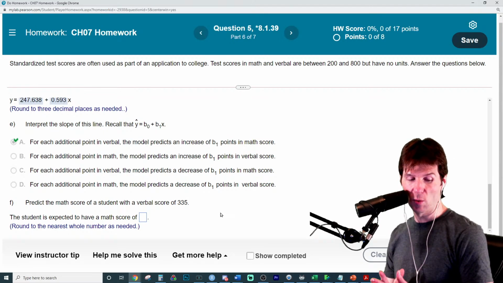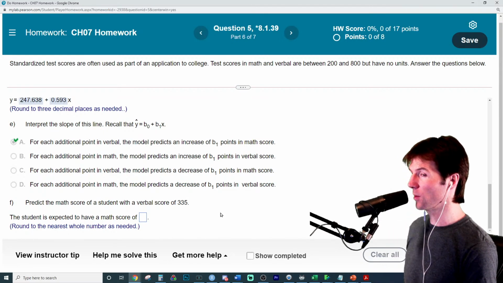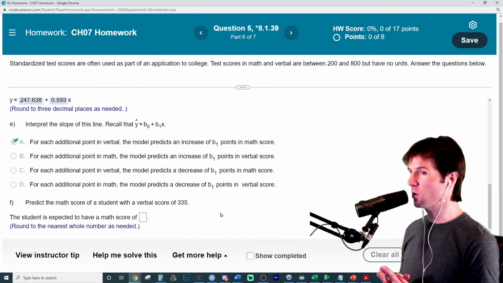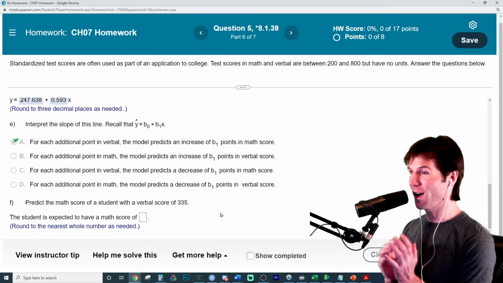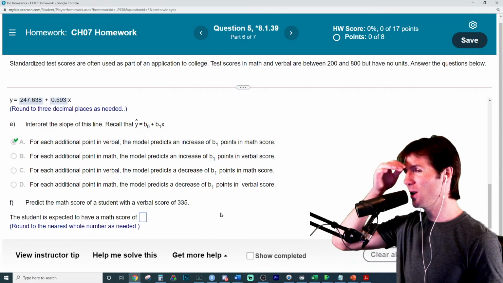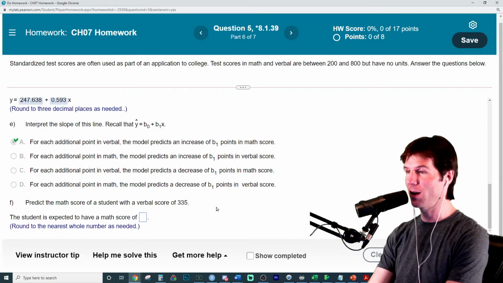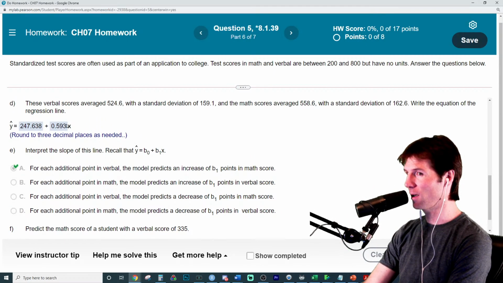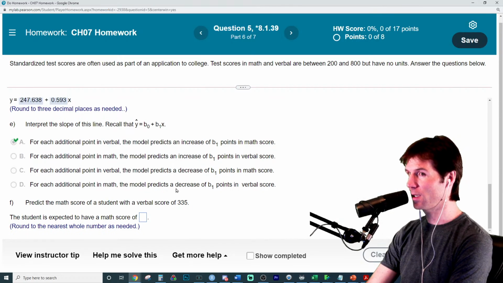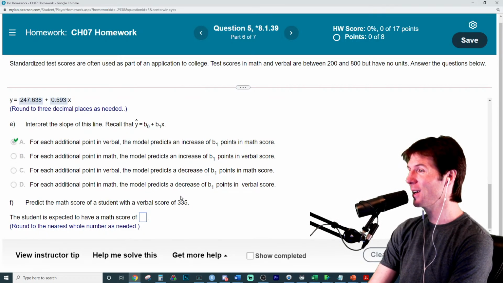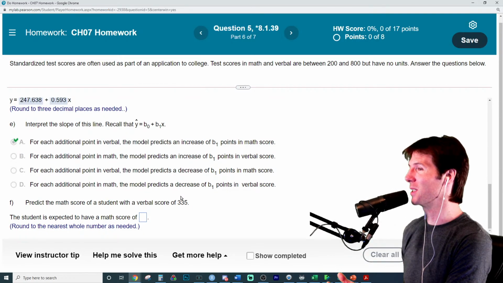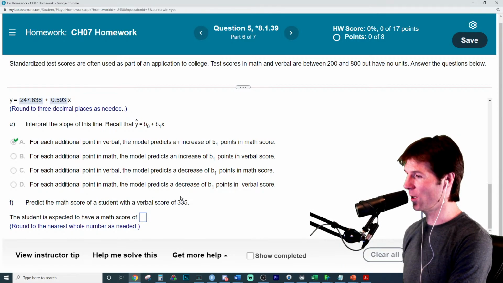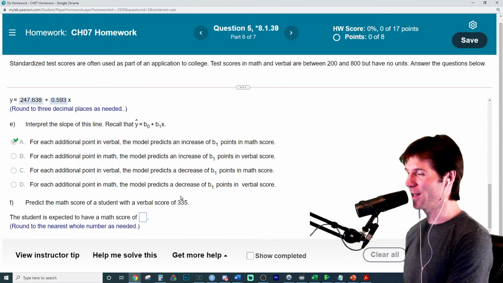Predict the math score of a student who scored 335 in verbal. Now what we need to do is just put that in for what in the equation. Kaya, just one letter here for 100 points. We need to input that value of 335 in for what in the equation right here? So what do we need to input? Because we're going to make a prediction with this. So we need to get a y value, which is going to be the math score we're predicting. But we're going to input this value of 335 as what?